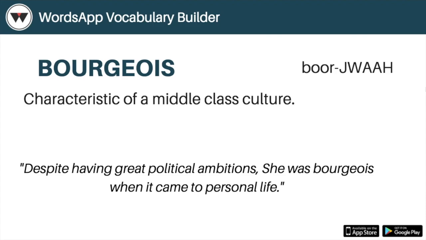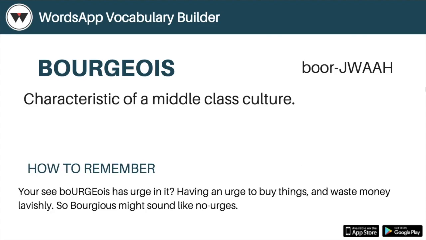So, simple sentence will be: despite having great political ambitions, she was bourgeois when it came to personal life. It means a leader has great ambitions, but her personal living, that is her personal life, is pretty simple. It has a middle class culture.